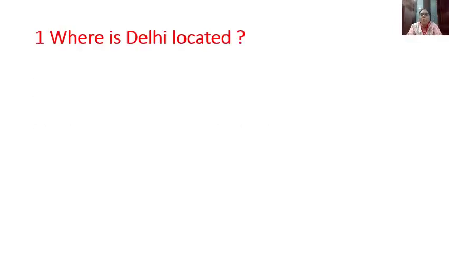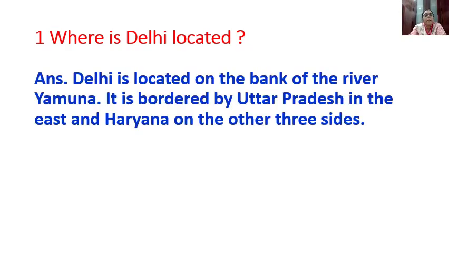Now this question is also from the textbook. Where is Delhi located? We have learnt in this class, where is Delhi located? Yes, we have learnt the map. Delhi is located on the banks of the river Yamuna. It is bordered by Uttar Pradesh in the east and Haryana on the other three sides. Yes, followed children?